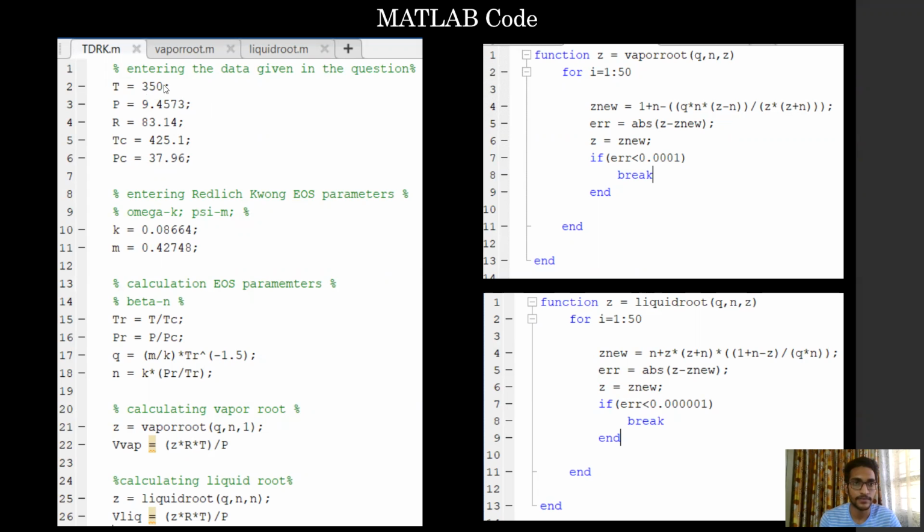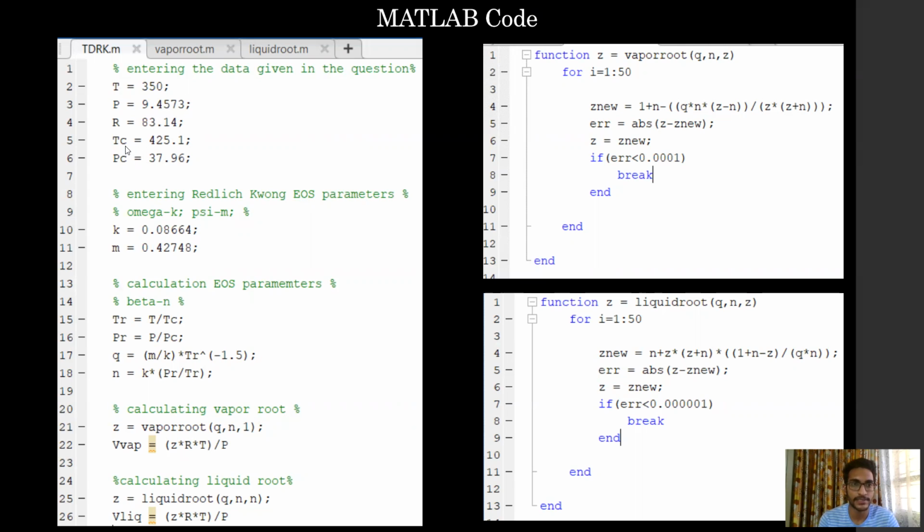The first part of the MATLAB code is to enter the data given in the question. We enter the temperature as 350 Kelvin, pressure as 9.4573 bar. The value of R is chosen such that the units of pressure are bar and the molar volume is in centimeter cube per mole.